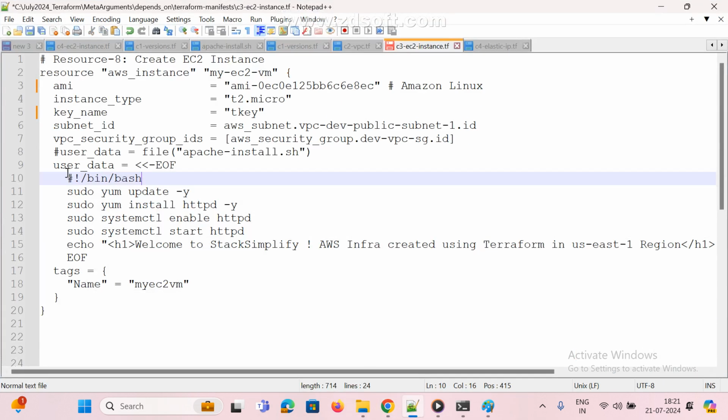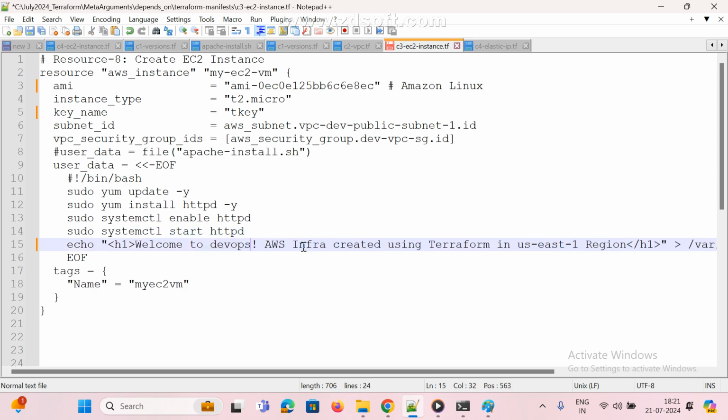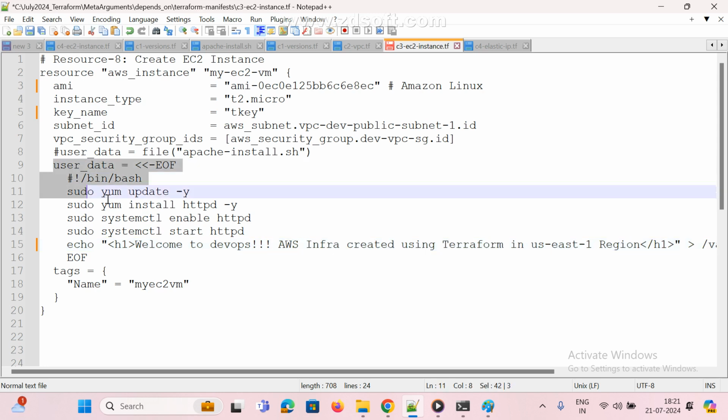It is the same script here. Here we are going to install HTTPD. I hope everyone knows what HTTPD is and how to install it. Anyone any doubt here? Hello? Is it understood? This is nothing but user data.